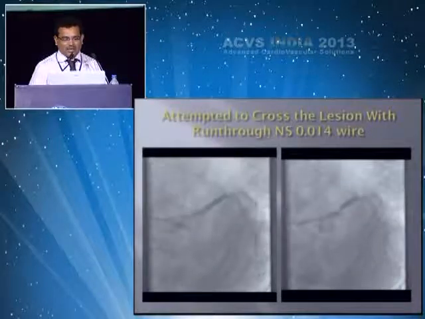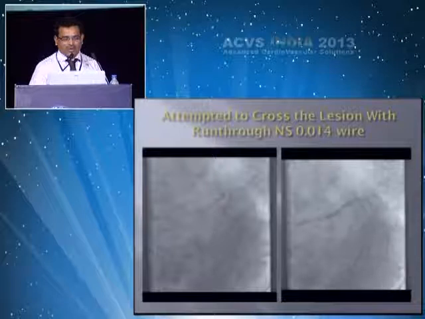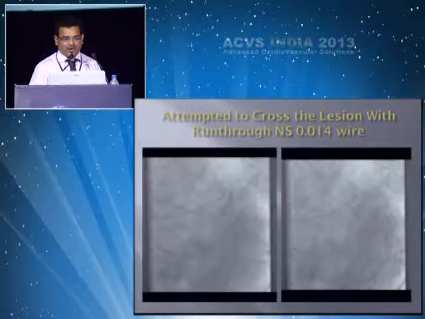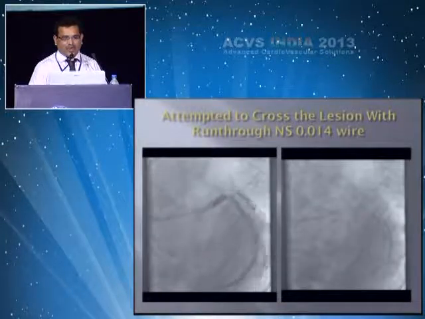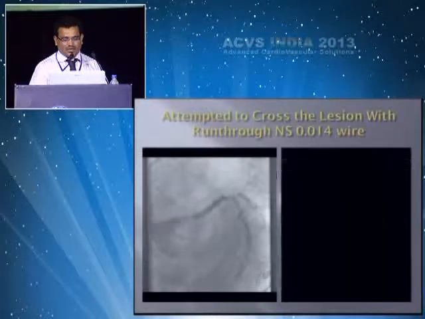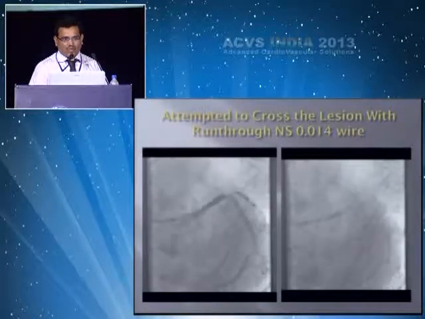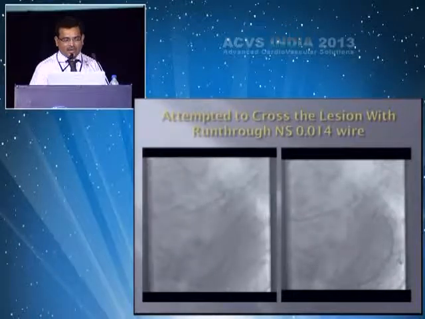Initially I thought this might be the point of the LAD, then I penetrated the wire and pushed it, and it is making a hook, and after making the hook I released the hook. My thought was that after hooking, if you release the hook, it may go into the ostium of the LAD.